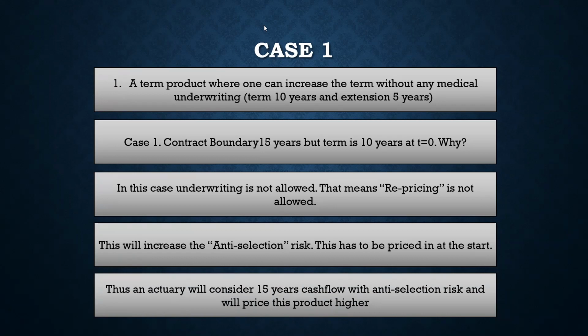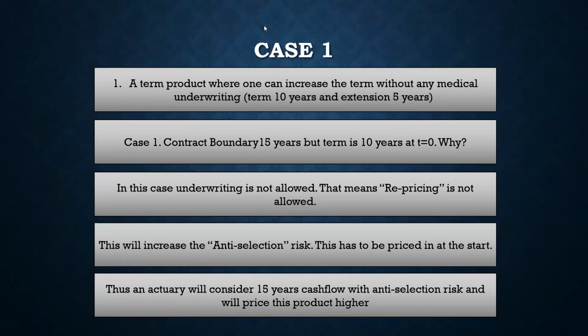And obviously, because you cannot reassess that risk at that point of time, the pricing of this product will be higher, right, as compared to a normal product, because you don't know whether the person is a liability to you or not, whether the person has good health or is in bad health. You do not have any idea of that, because medical underwriting is not allowed, right? So I hope this case is clear why it is 15 years.